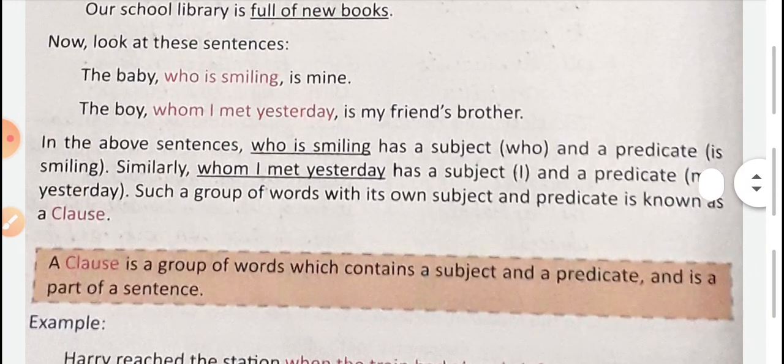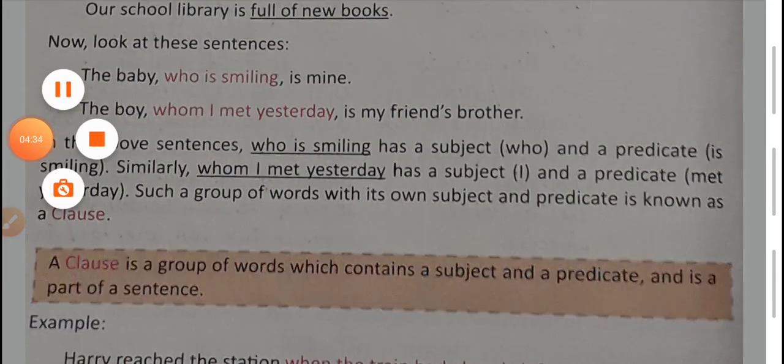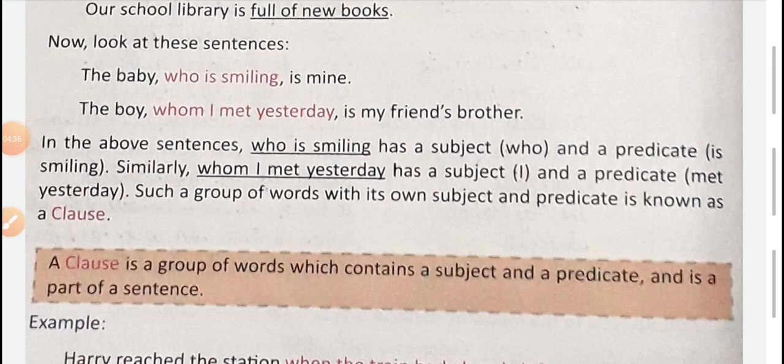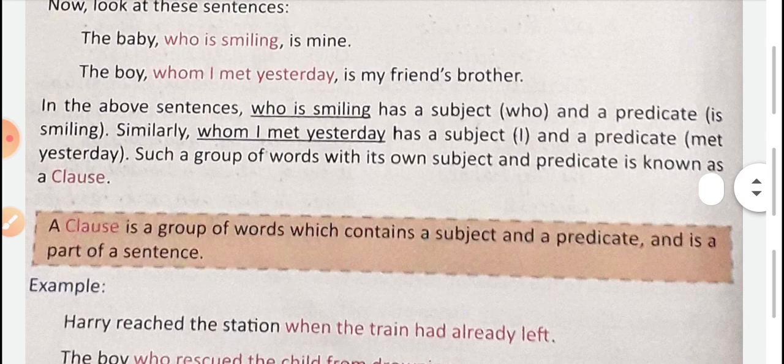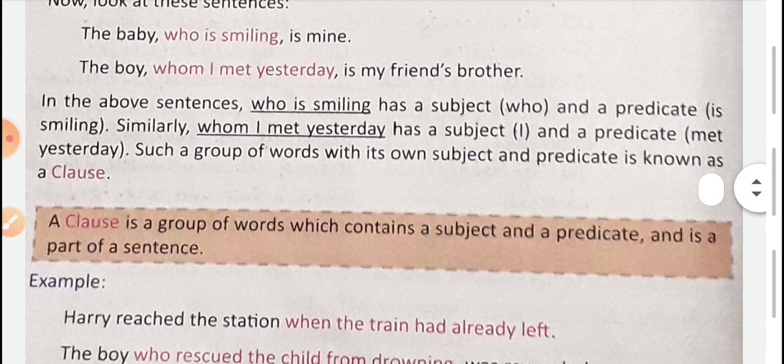In the above sentences, "who is smiling" has a subject and a predicate. The subject is "who", and "is smiling" is the predicate. Similarly, in "whom I met yesterday", "I" is the subject and "met yesterday" is the predicate.